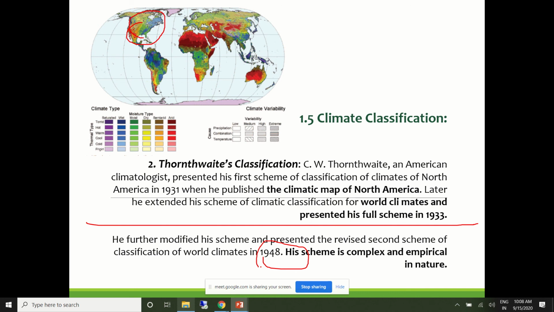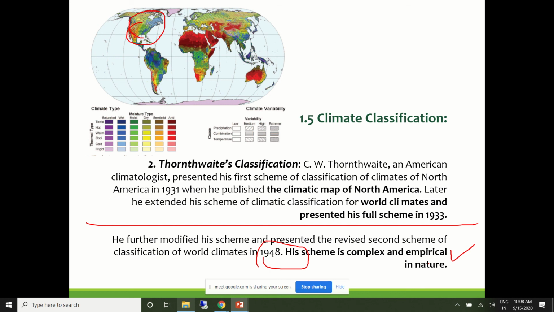The reason his classification was not that appreciated was its complexity. The scheme he prepared is complex, and it was difficult to take up.